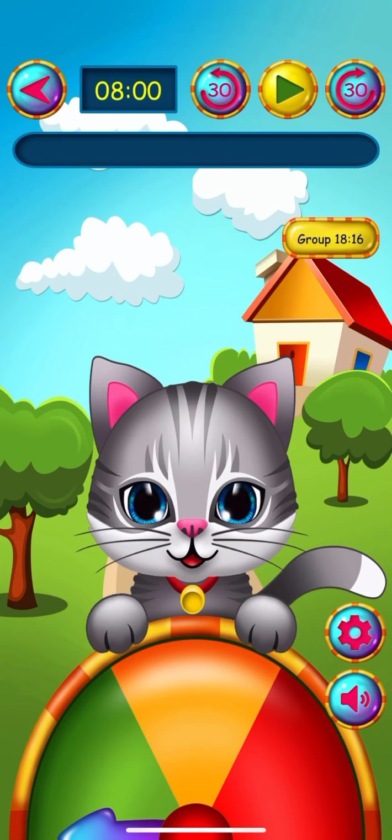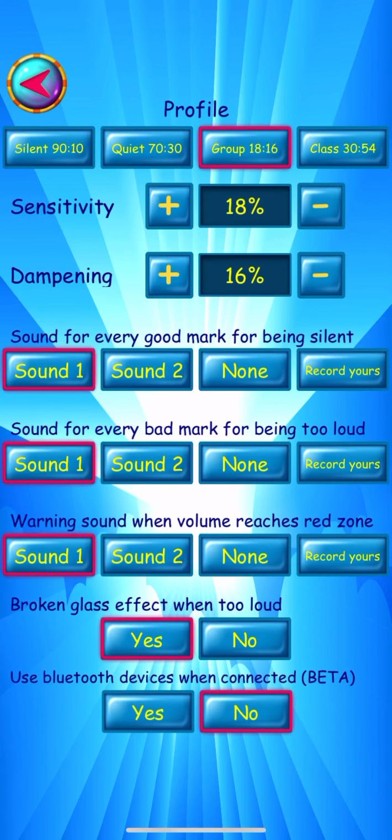Before we get started, I want to press the little settings button that's to the right of the cat. And now I can change the sensitivity of the sounds that are happening around me. If I want it to be in a small group, I could just choose this particular one where it says 18% and 16%. If I wanted it to be in a classroom where it's okay if you hear some noise, I would choose the sensitivity of 30%. If I wanted it to be completely silent, I would make it 90%. And I can fool around with those by decreasing or adding to the percentages.